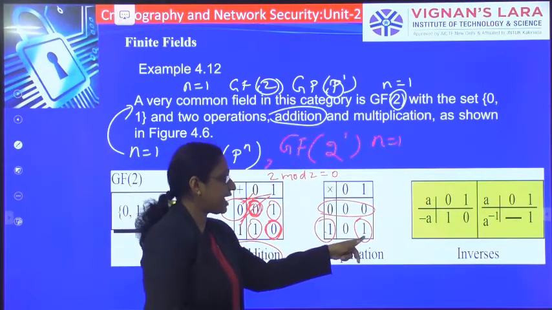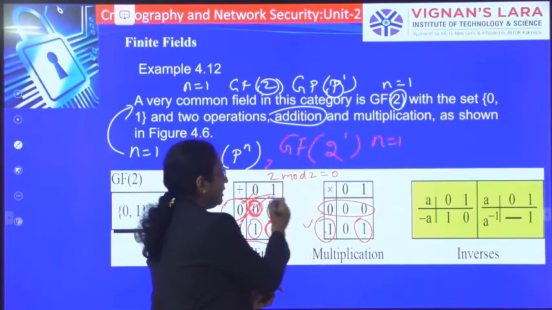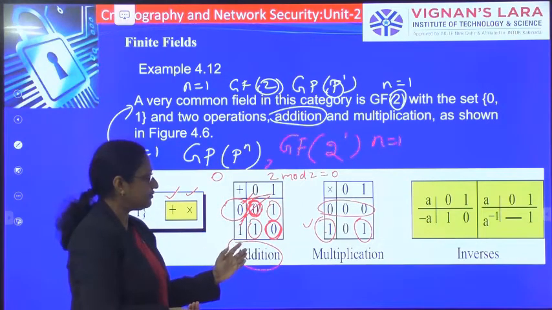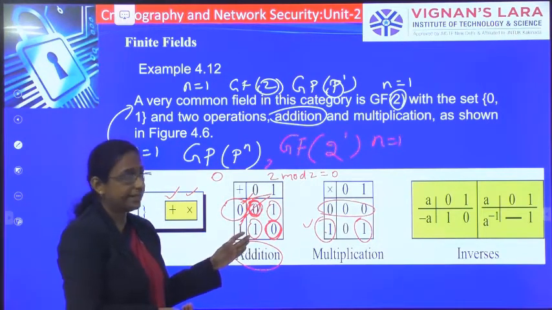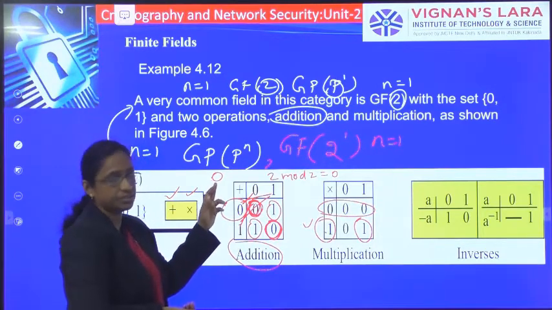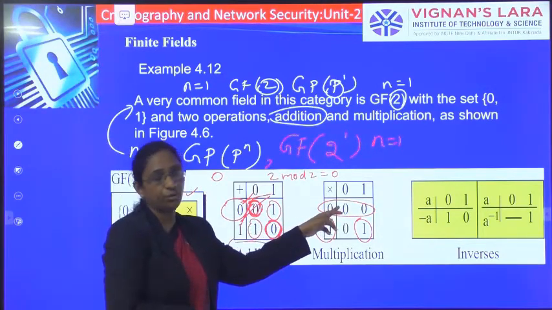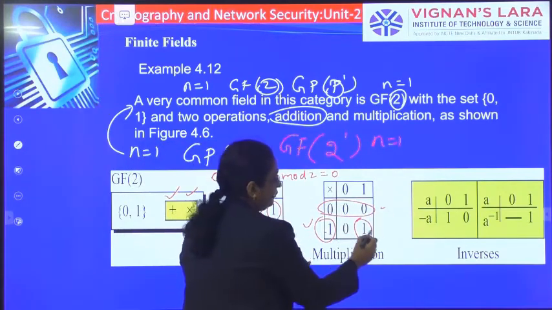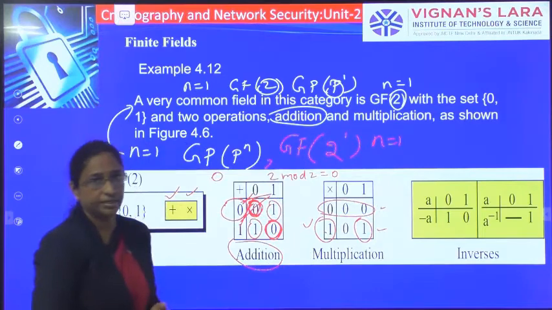Since 1 is having the multiplicative inverse, and this is the identity element of your first operation. The first operation is addition, and the identity element of this first operation is 0. For this 0 you are having no inverse, while for the other one it is having the inverse.